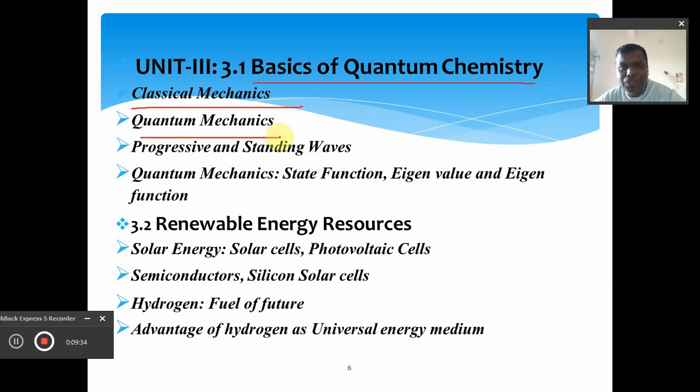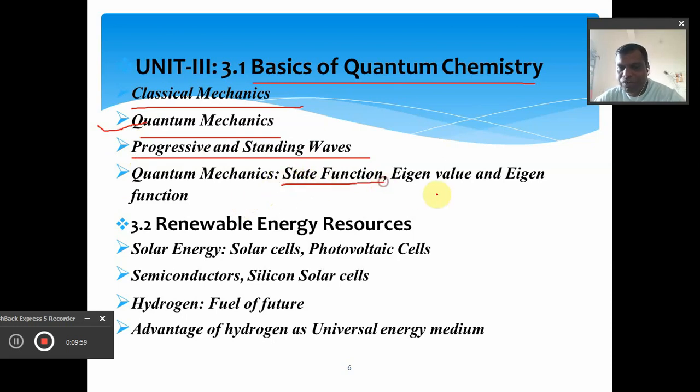Here we will be interested in differentiating between classical mechanics and quantum mechanics, and how we will be able to distinguish these two branches. That is very important, but here we will be interested in the study of quantum mechanics, and based upon the same we will talk about progressive and standing waves. Again, we will discuss quantum mechanics.